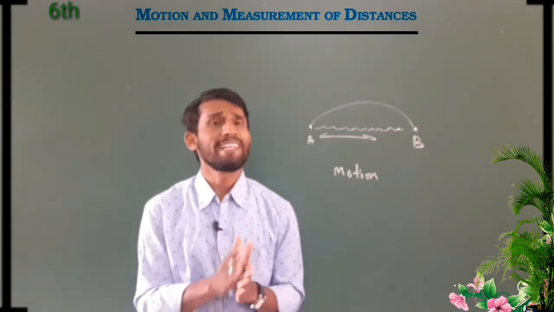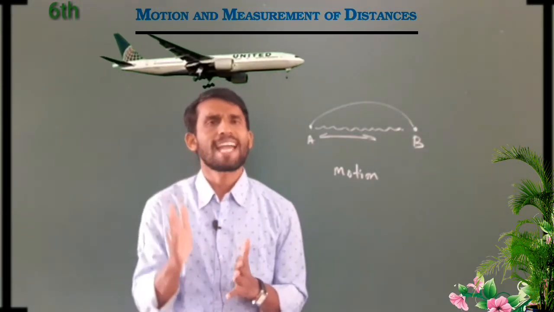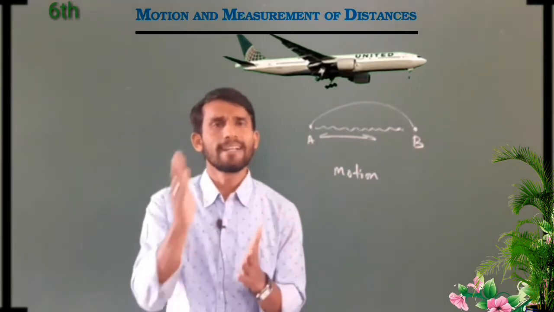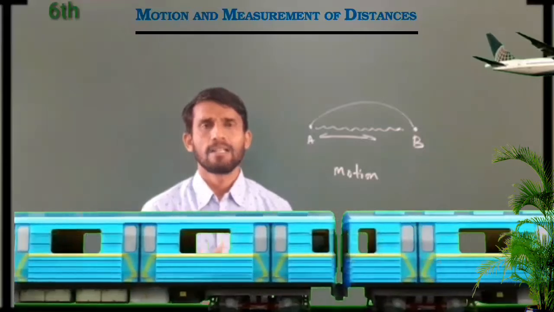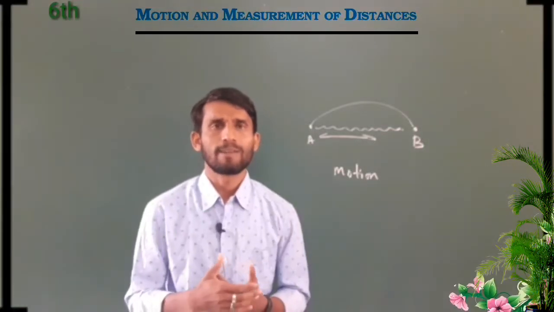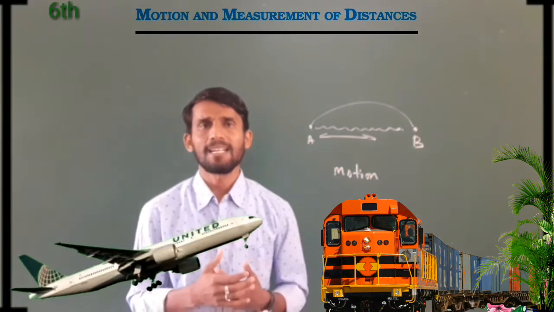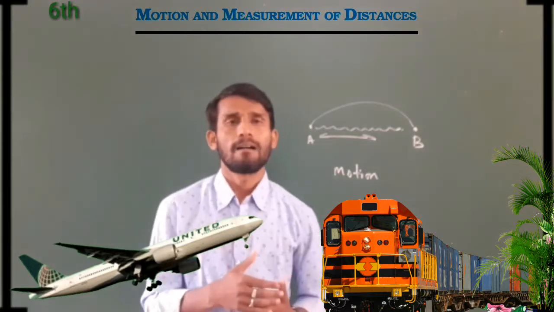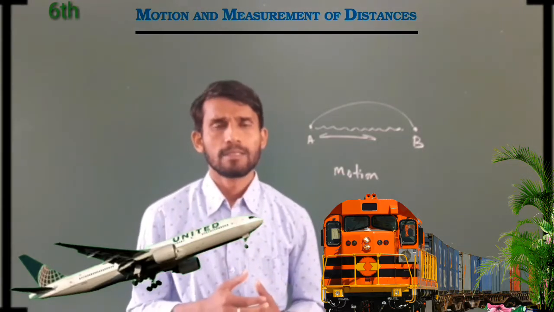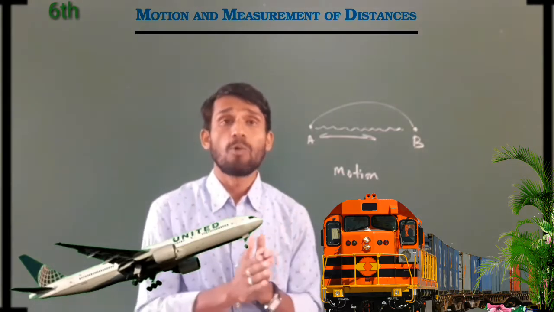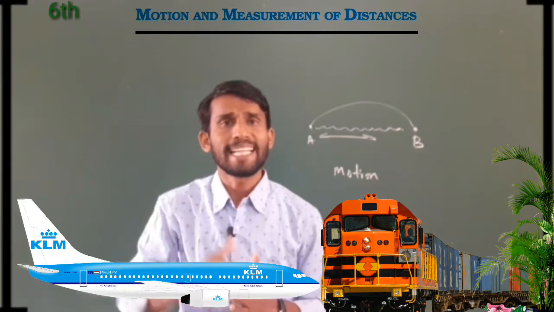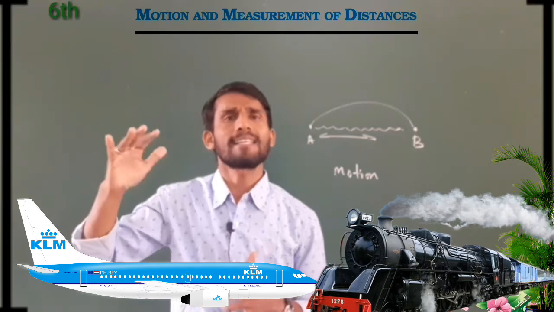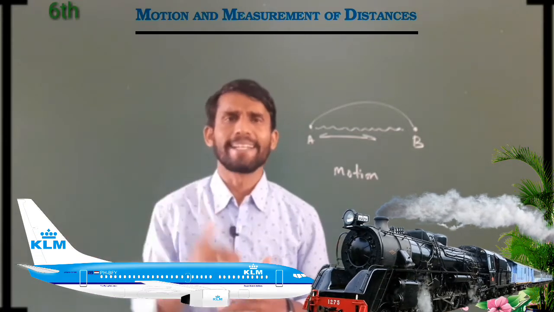If you are going very far, you take a flight or a train. If you are going very near from your home, you go by bicycle or by bike or by car. If your relation's home is very far from your city, then you book a flight or go by train.